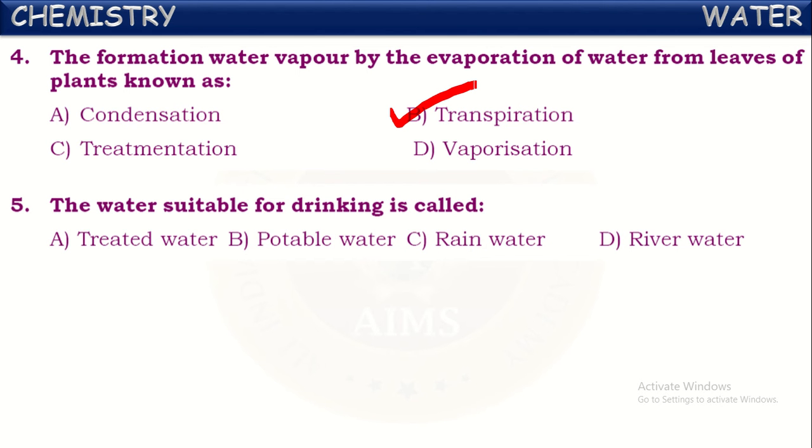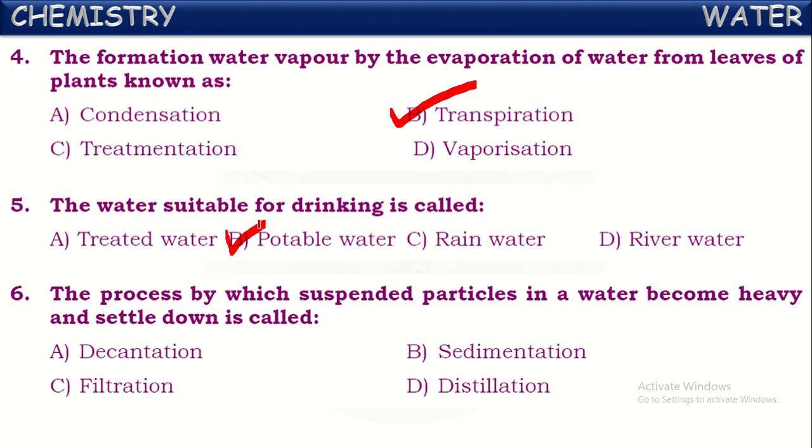Next one. The water suitable for drinking is called. What do you call that water? The water suitable for drinking is called potable water. All the waters are not suitable for drinking because they may contain some impurities in it. But the water which contains essential salts and gases in it is called potable water.